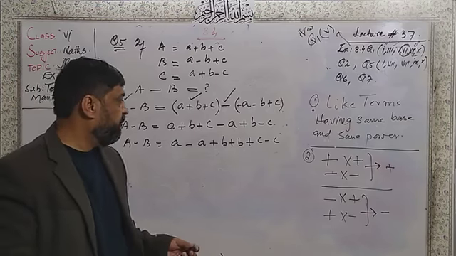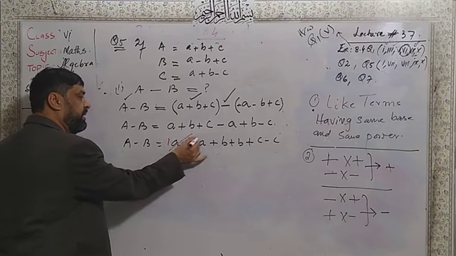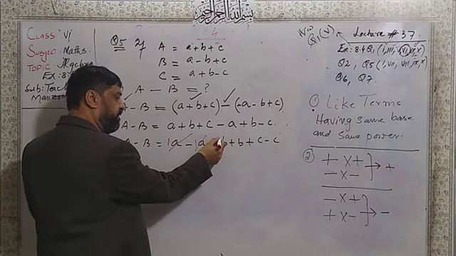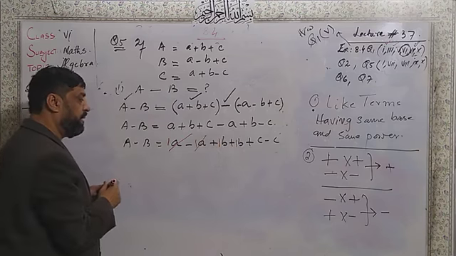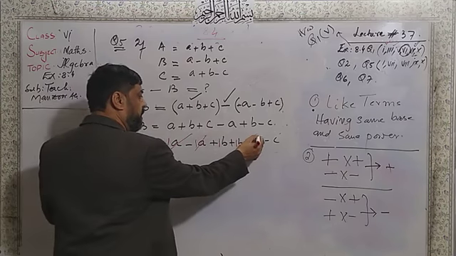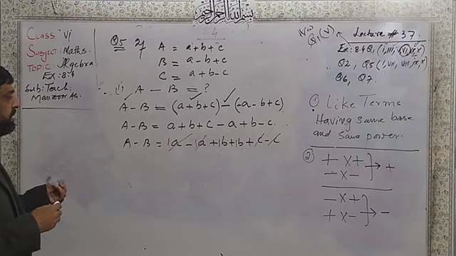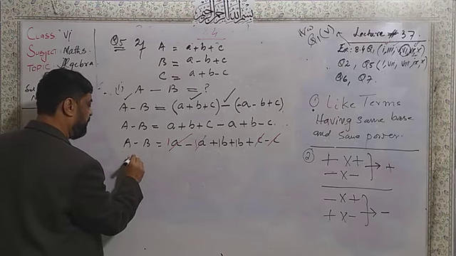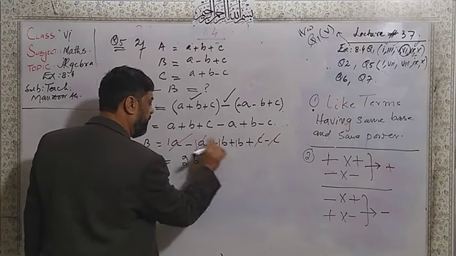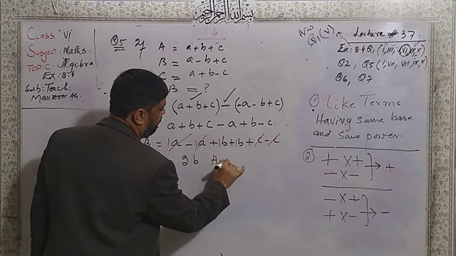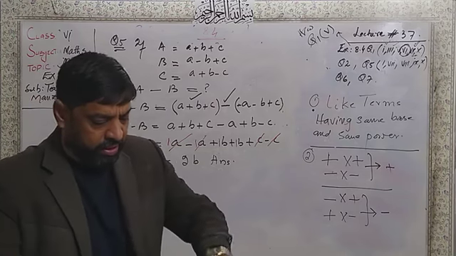Now dear students, this is 1a, and this is minus 1a, they cancel. This is plus 1b, and this is plus b, so plus 1 plus 1 becomes plus 2. But here plus c and minus c will be cancelled. And the last answer of this statement we have got is 2b, because 1 plus 1 is 2, and b stays the same. So dear students, this was part number one.